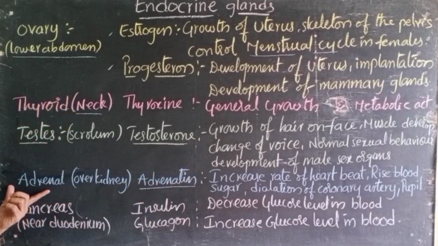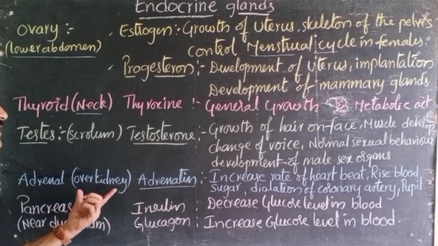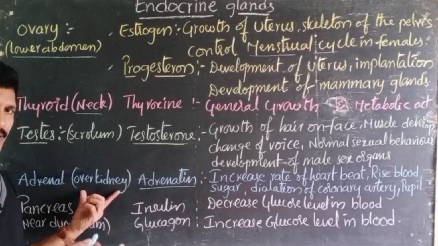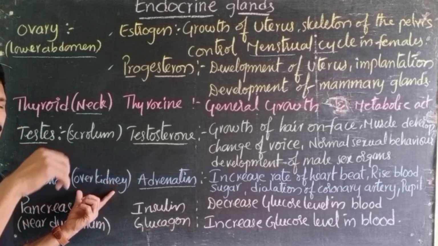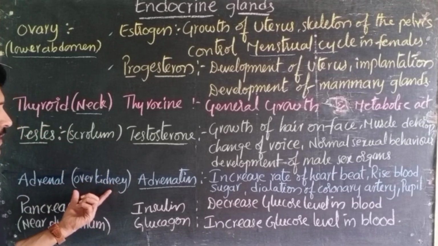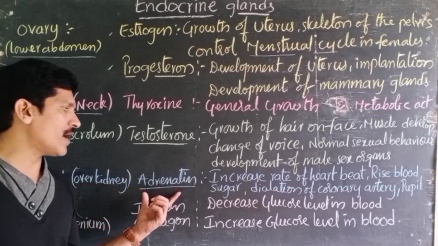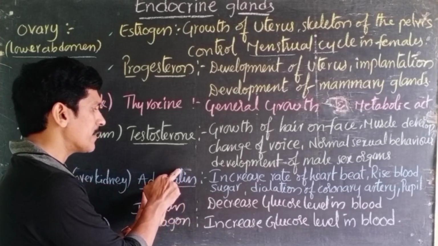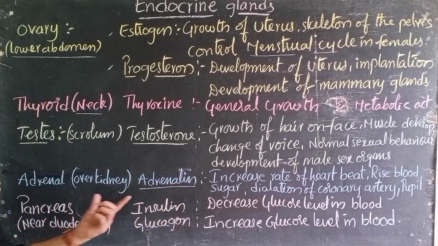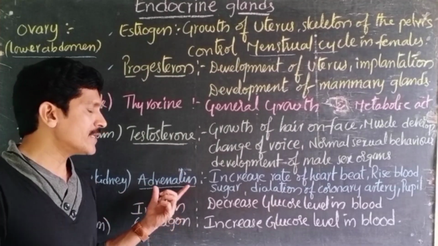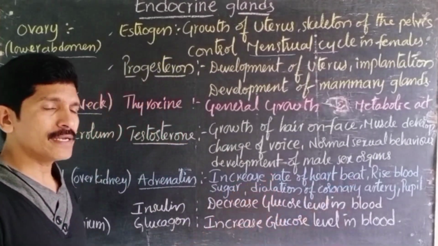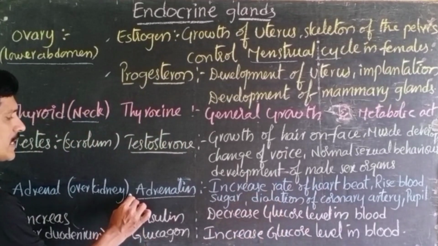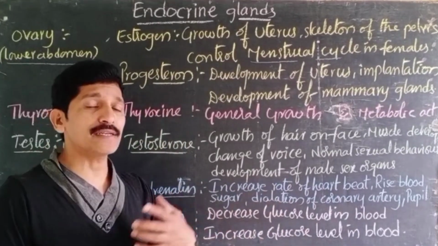Later, another important endocrine gland is the adrenal gland. The adrenal glands are attached to the kidneys, present above the kidneys itself, and this adrenal gland secretes a hormone called adrenaline. This adrenaline increases the rate of heartbeat, because adrenaline is generally called the fight or flight hormone.